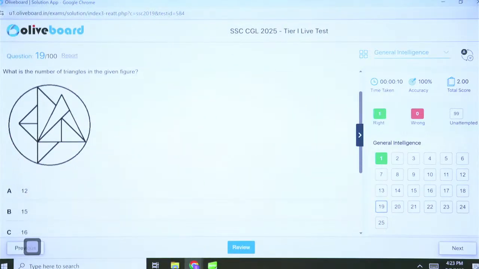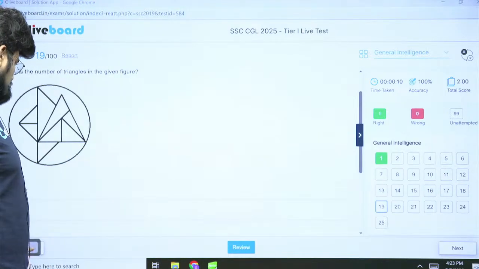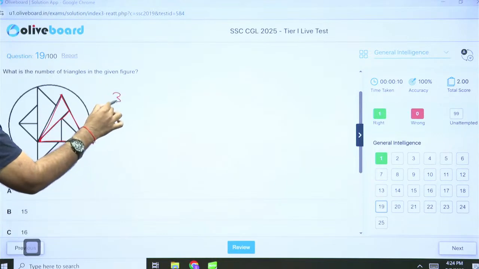Number of triangles. This is interesting. Try this one. Not difficult. It's actually interesting and easy. How many can we find? Okay, let's break it down into parts. So we have this one broken vertically into 2 parts, so 3.